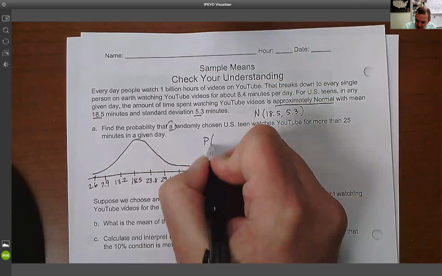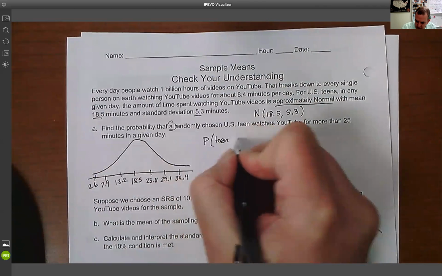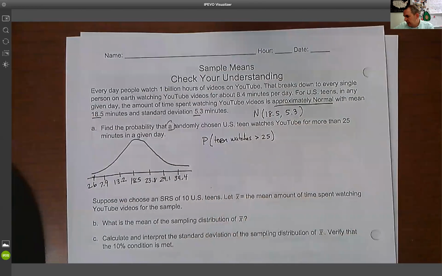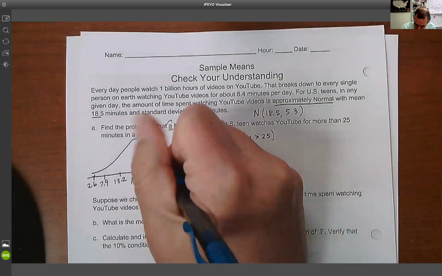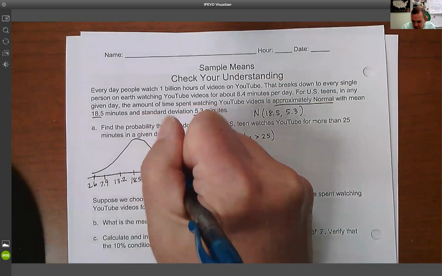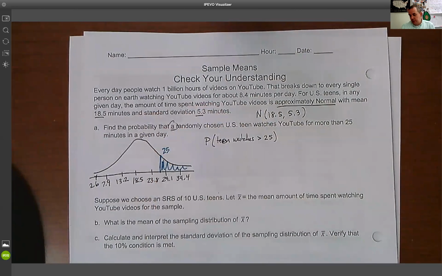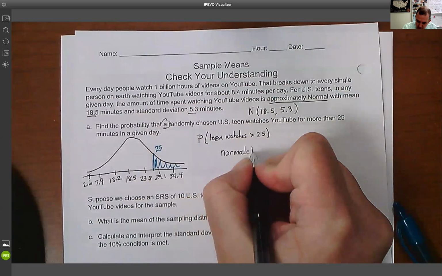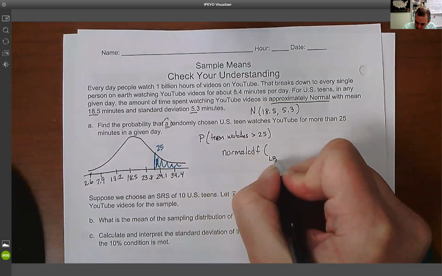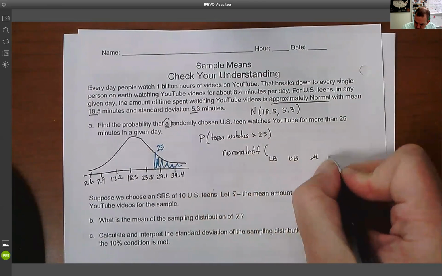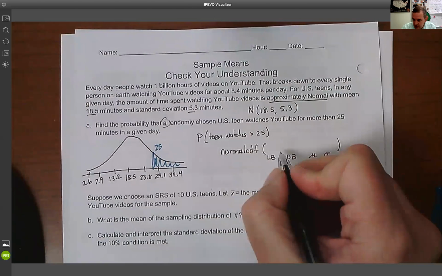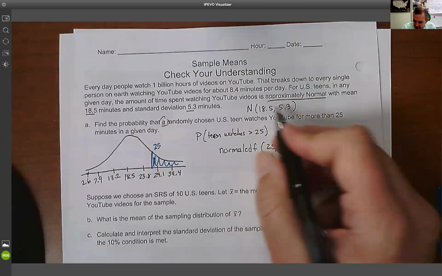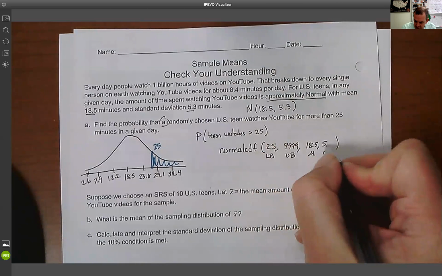And this is saying the probability that a teen watches greater than 25. So again, I'm looking for 25. 25 is here. I go ahead and shade in that region. There's a few ways to do it. The way a lot of people do it is using normal CDF in the calculator. We want a lower bound, an upper bound, a mean, and a standard deviation. In this case, our lower bound is 25. Our upper bound is lots of 9s. Our mean is, as stated, 18.5. Our standard deviation is 5.3.